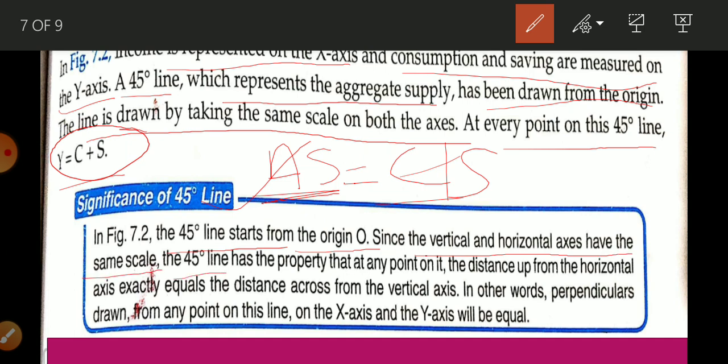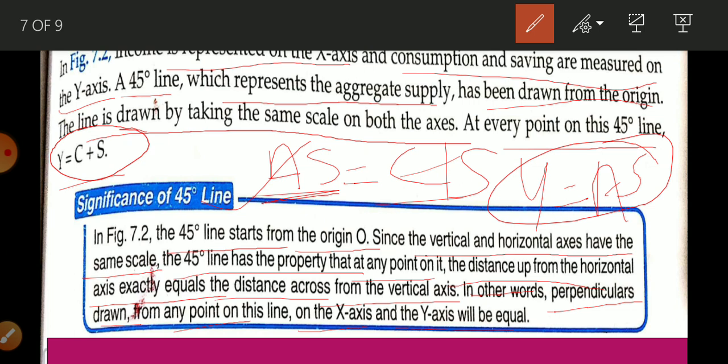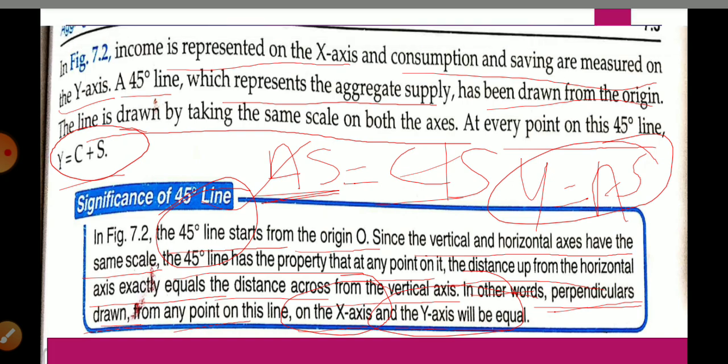The 45 degree line has the property that at every point of it, the distance up from the horizontal axis is exactly equal to the distance across from the vertical axis. In other words, a perpendicular drawn from any point of this line on the OX axis and OY axis will be equal. And what did we read? We read that Y is always equal to aggregate supply, and to represent this we have to take a 45 degree line, so that the perpendicular drawn from any point on it gives equal distances from the OX axis and OY axis. So that is the reason why, when you draw aggregate supply, first it is an upward sloping line, and second, it is a 45 degree line. Okay.